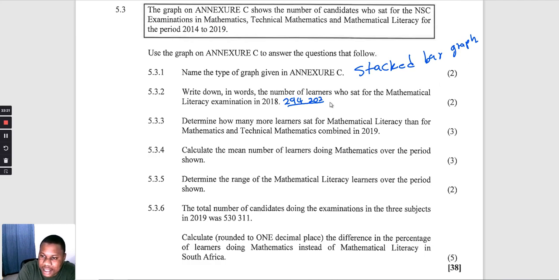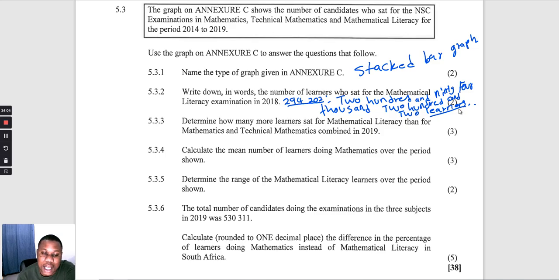Then in words, this is 294,202 learners, because those numbers represent the number of learners, or you can say candidates.